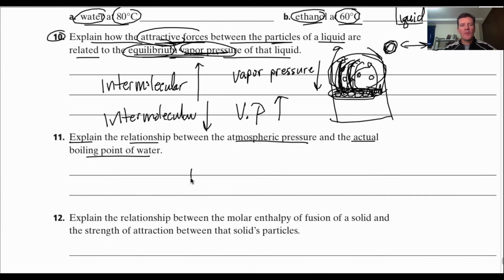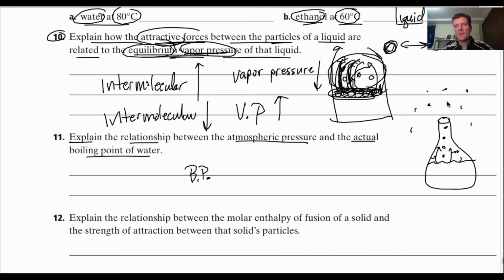Okay, boiling point is going to be reached when, again, I'll use my example here. There's my container of liquid. All right, the top is open. You have a liquid here, and as that temperature increases, more and more of these particles are going to change into gas. Now you do have air particles outside of the container, and those air particles are pushing down. That's atmospheric pressure. So you have air particles pushing down, and you have the gas particles from this liquid that are starting to push up.